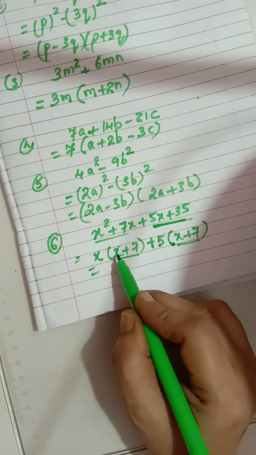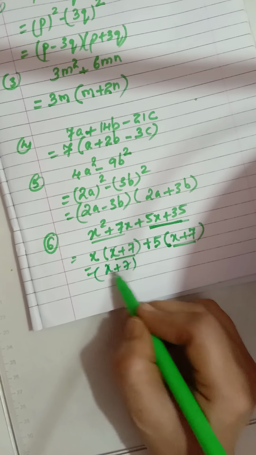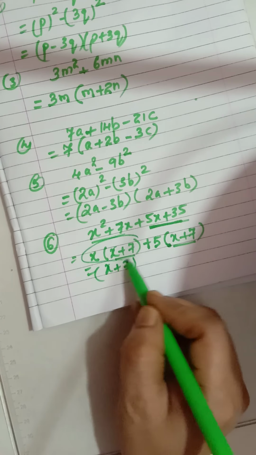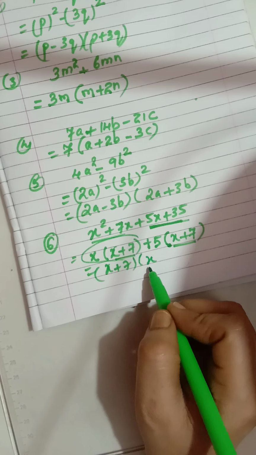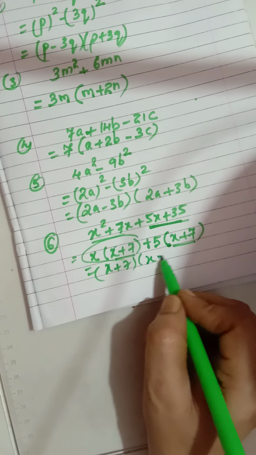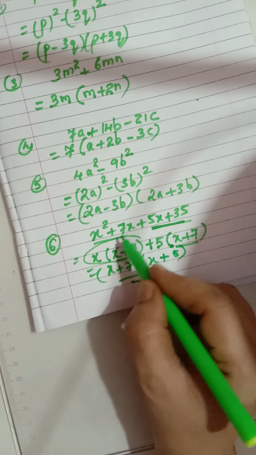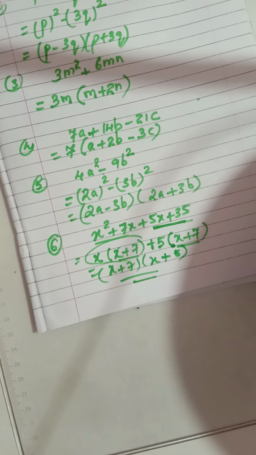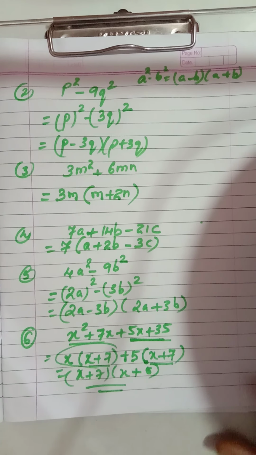So what you will do, x plus 7, this bracket you will write x plus 7 first, okay, you have removed x plus 7 whole out. Now from your first term what is remaining is x, and then here what is remaining is plus 5. So these are the factors of a polynomial when you have more than 3 terms. So children, you can copy down these examples.